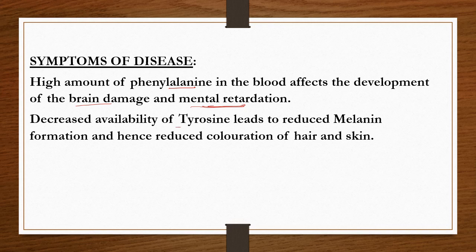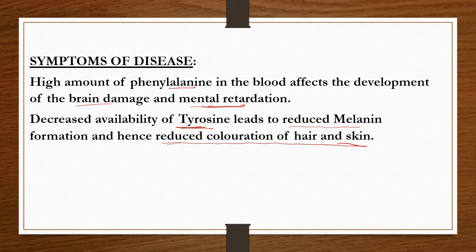So the decreased availability of tyrosine leads to reduced melanin formation. Hence, due to lack of melanin, the coloration of hair and skin is reduced. This is also another effect.